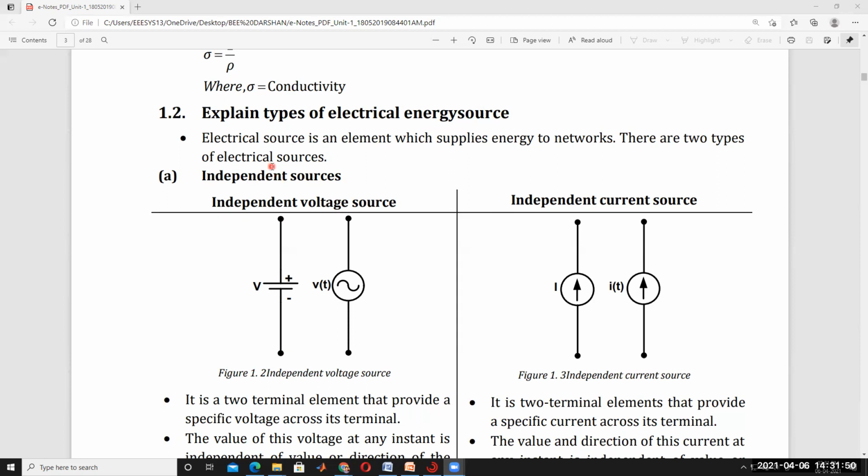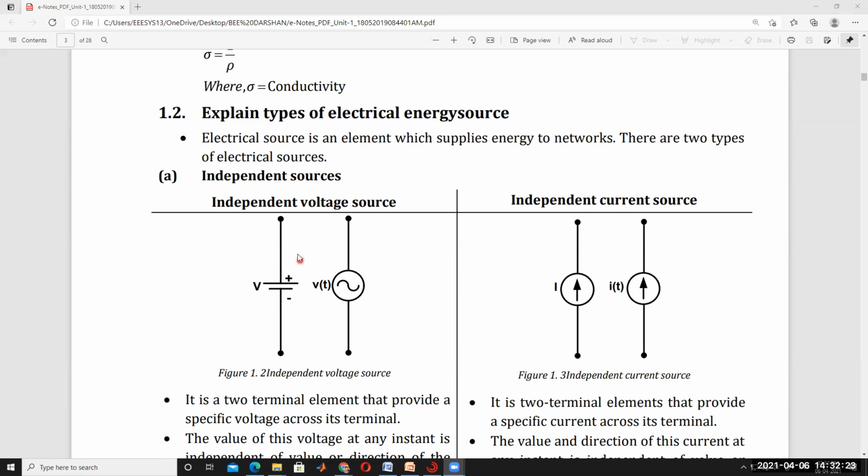First we have to discuss independent sources. Independent sources can be classified into two types: the independent voltage source and the independent current source. Two types of sources, it's clear.